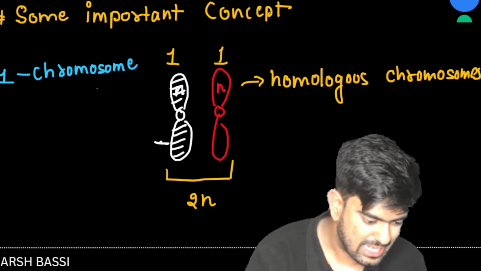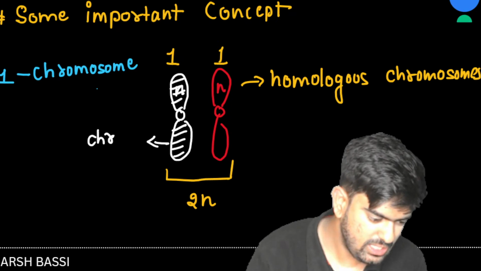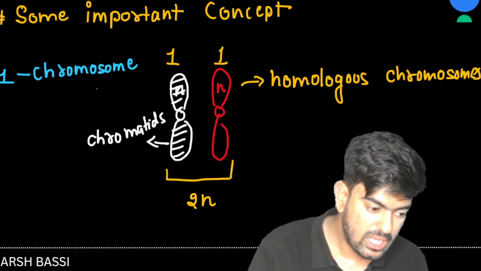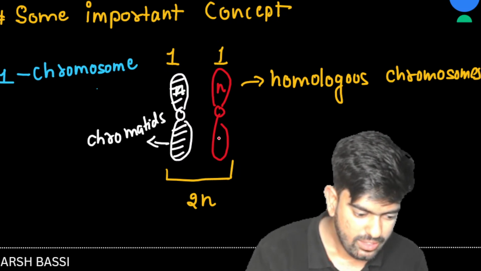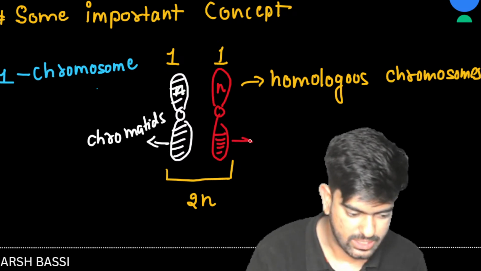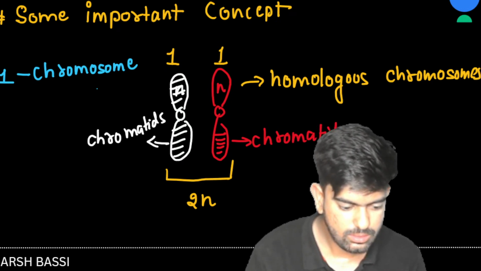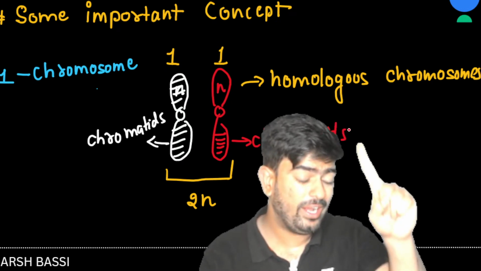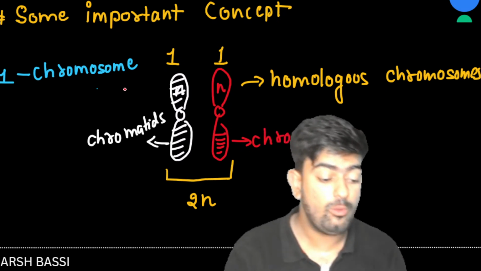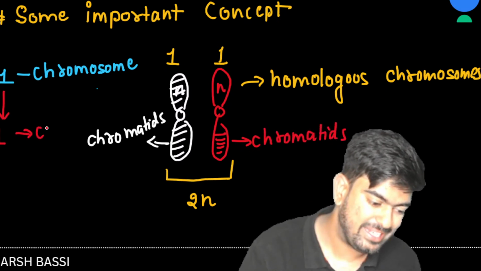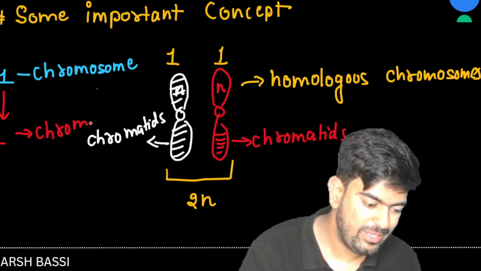These are chromatids. In a similar manner, in Julie's chromosome also, we have these chromatids. So can I say, in one chromosome, how many chromatids? In one chromosome, sir, one chromatid. One chromosome, how many chromatids?